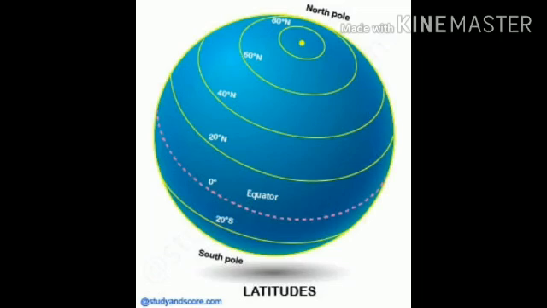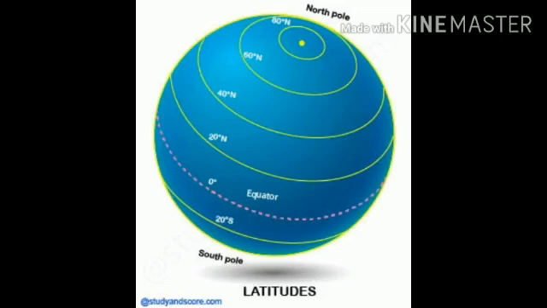The latitude of a place measures the distance of that place north or south of the equator. Listen to it. Each parallel of latitude is a circular line in the east-west direction. Students, you know one thing, the distance between two parallels is always equal.